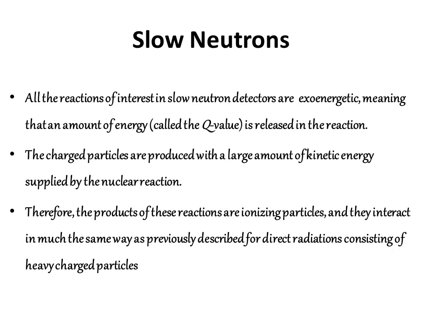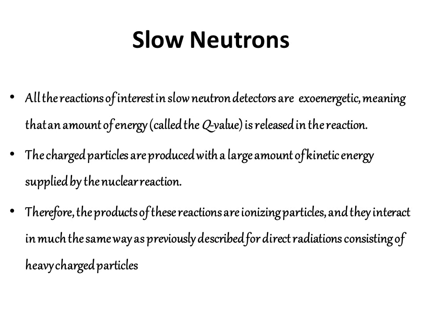All the reactions of interest in slow neutron detectors are exoenergetic, meaning that an amount of energy is released in the reaction. The charged particles are produced with a large amount of kinetic energy supplied by the nuclear reaction.